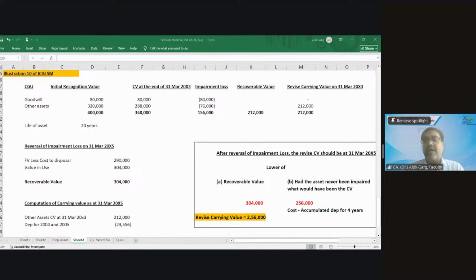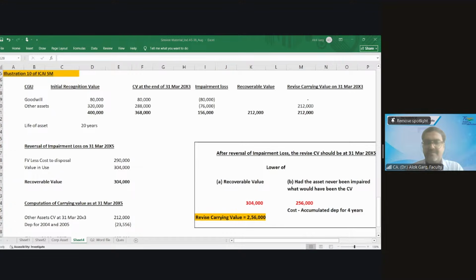Now we will do one more question and then just one revision, and then we will wind up the session. Yes, Saminathan. Sir, what is the ask of the question, sir? Whether it's a cost model or revaluation model? If the question is silent, you should consider that as a cost model. Right, sir. Okay, thank you. Right? If the question is silent, you also need to be silent.